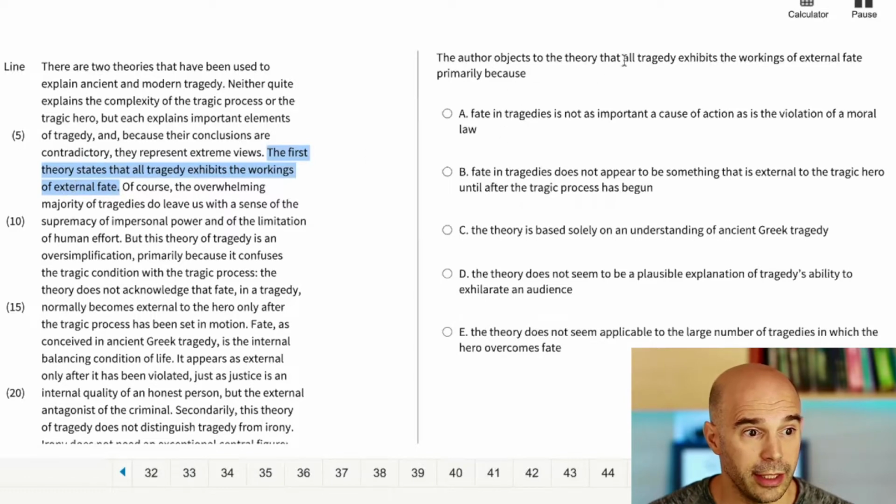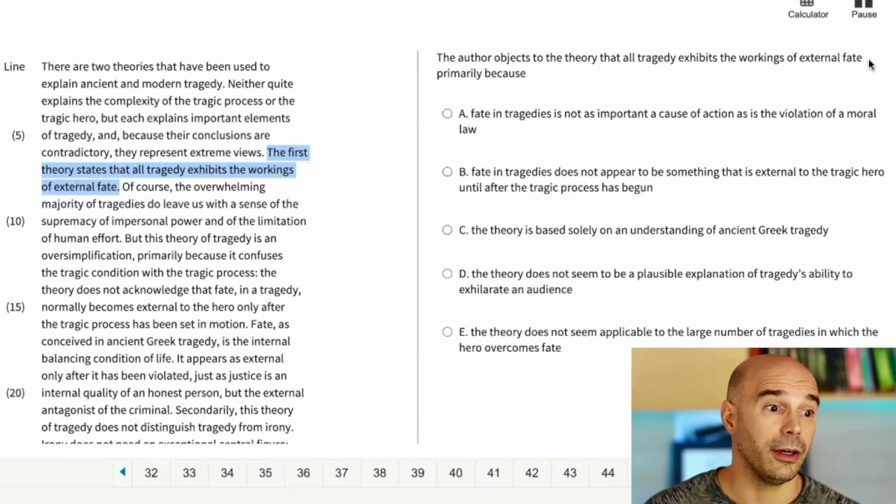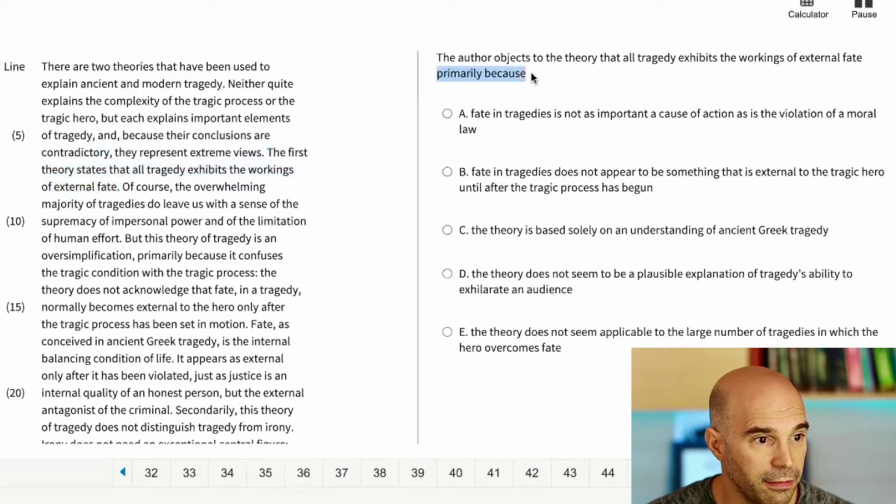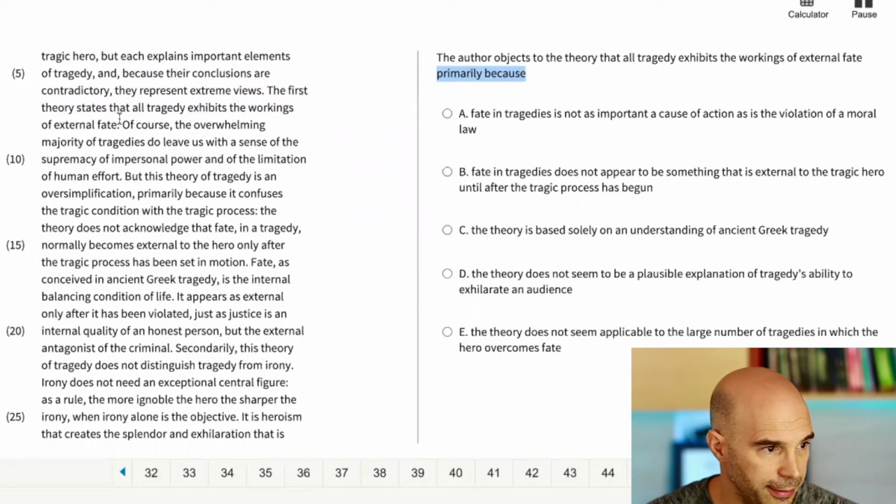So again, the author objects to the theory that all tragedy exhibits the workings of external fate, implying the author believes that some tragedy doesn't exhibit the workings of external fate. Okay, so the first theory states that all tragedy exhibits the workings of external fate. There we go. And the author objects to this primarily because, and so that's what we're trying to find now. Primarily, what is the author's main reason for objecting to that theory? So let's read. Of course, the overwhelming majority of tragedies do leave us with a sense of the supremacy of impersonal power and of the limitation of human effort.